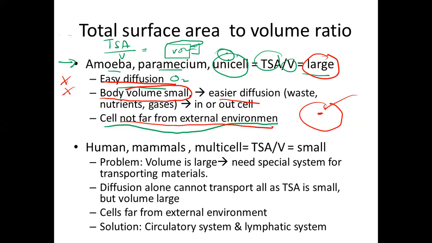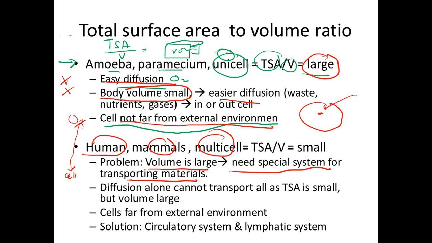But as human, mammals that multi-cell, you can imagine lokasi sel tersebut adalah sangat-sangat jauh compared to the source of oxygen. So since the volume is large, they need special system for transporting material. We need better system. We do not rely diffusion semata-mata.